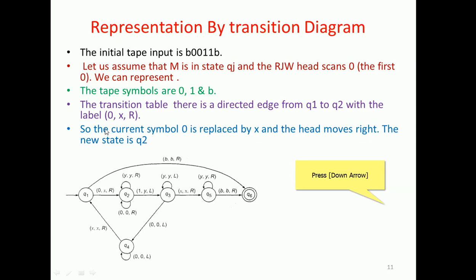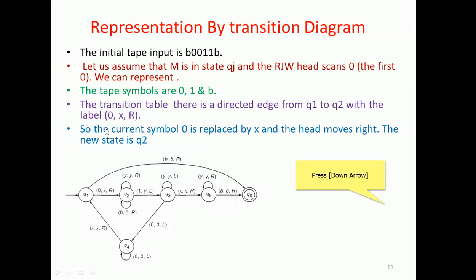In other words, this input B0011B now becomes BX011B, because this 0 is replaced by x and the head moves right. Why is it moving right? There are still some more characters to examine, so it will move towards the right side. How long does it move right? Until it reaches the rightmost blank. Afterwards it comes back to the left side. That is the mechanism being practiced.